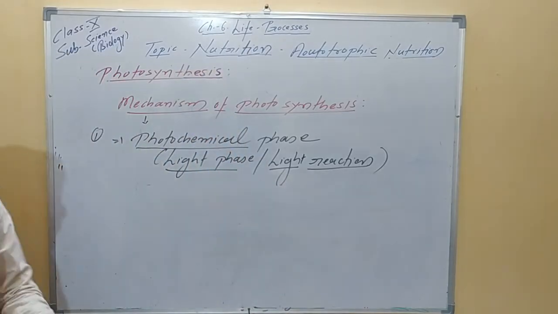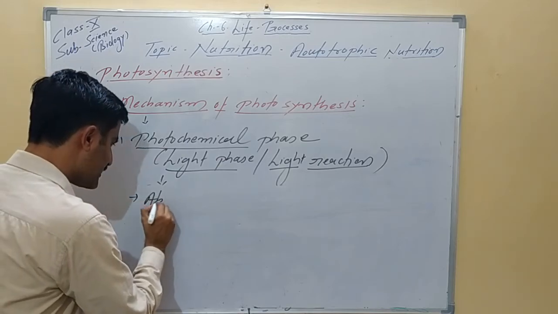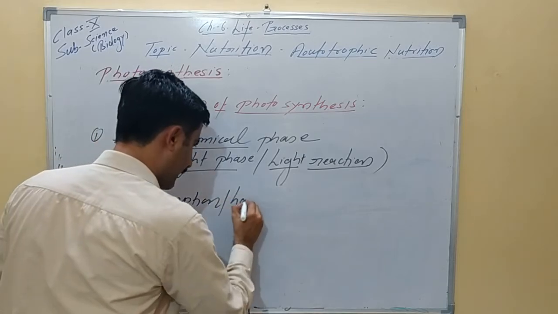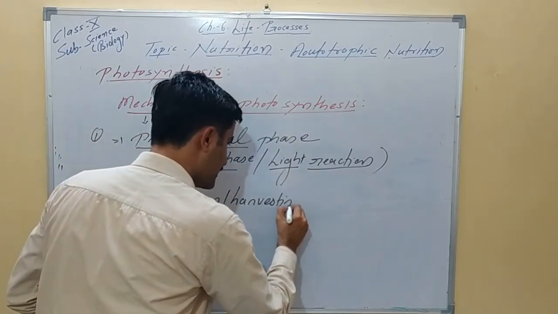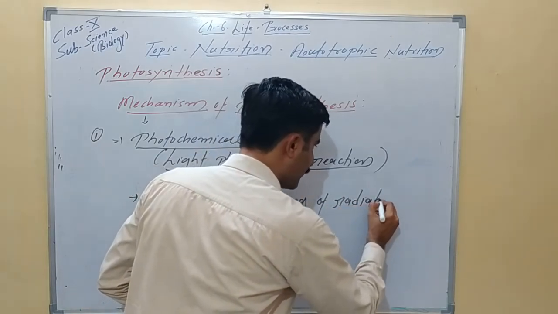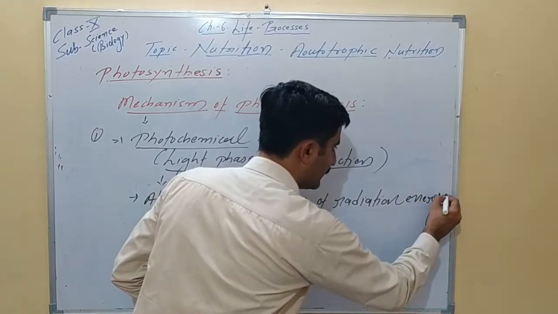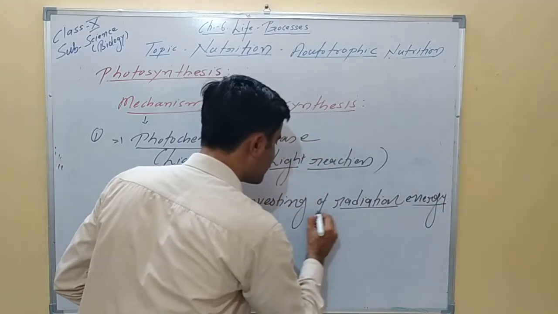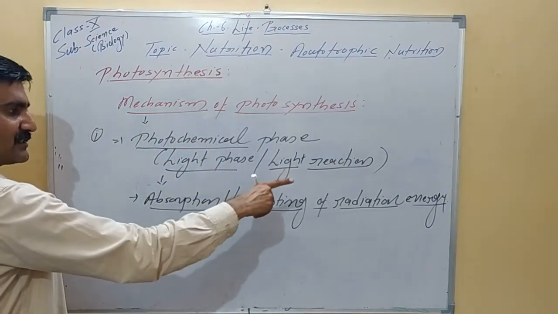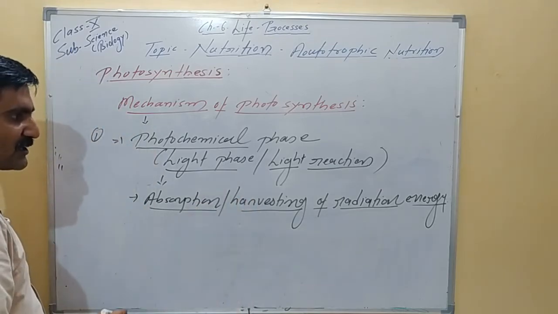So in the photochemical phase, first of all you have to remember that what takes place is the absorption or harvesting of radiation energy. So all of you know what carries out the absorption of radiation energy? Very simple, chlorophyll pigment. The chlorophyll pigment which is present in the chloroplast absorbs the light energy. This is called harvesting of light energy. So first of all, absorption or harvesting of the radiation energy.